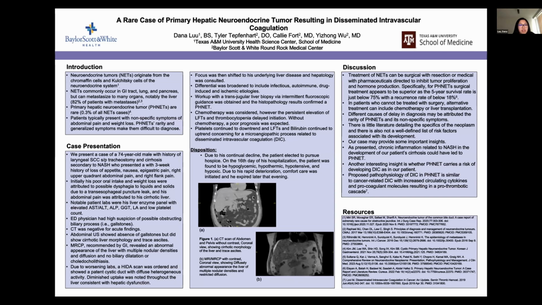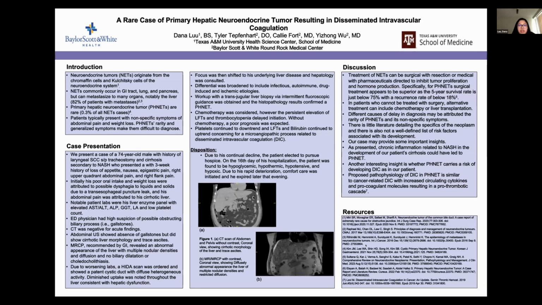So at this point, his labs continued to worsen, and we decided to go ahead and do a HIDA scan. Again, we saw that there was nothing wrong with the cystic duct, but there was diminished uptake, showing problems with his liver. So at this point, we moved on. We wanted to take a better look at his liver, seeing if maybe his cirrhosis was worsening. We decided to include differentials of infectious, autoimmune, drug-induced, or maybe ischemic etiologies, and those came up negative. So as a last resort, we went ahead and did a liver biopsy on him.